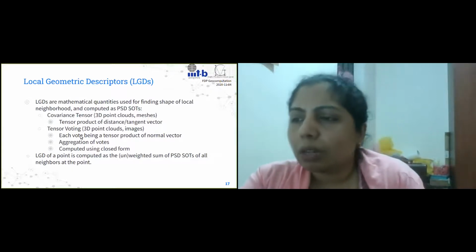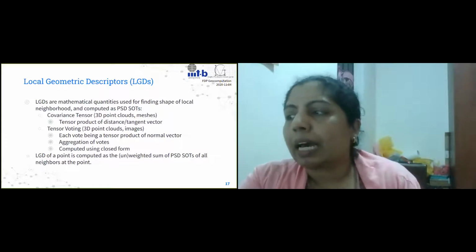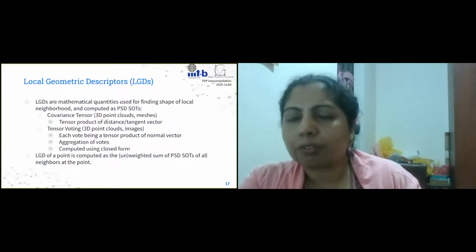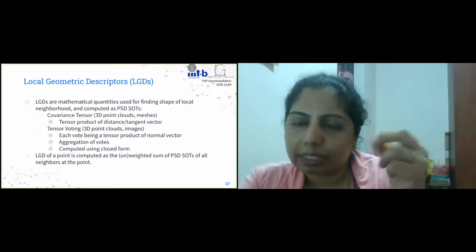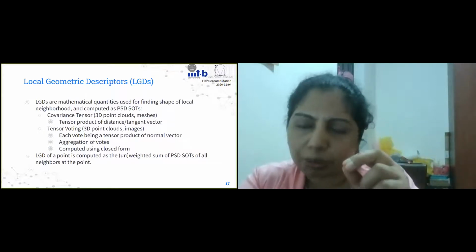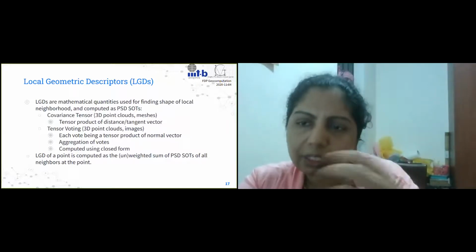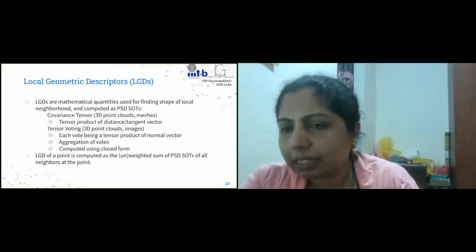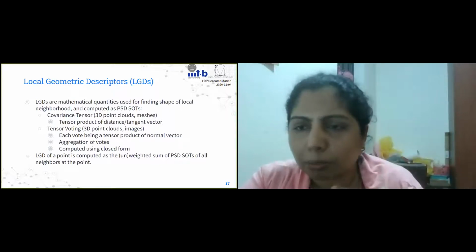Okay? So the sum total of it is that the local geometric descriptor of a point is now computed as the sum of the positive semi-definite second order tensors that you compute for each point. For each neighbor, you can find a contribution in the form of a tensor, and these contributions are all added up in the local geometric descriptor.